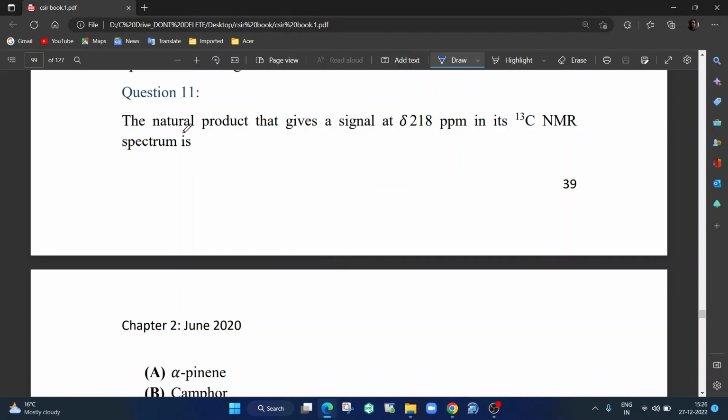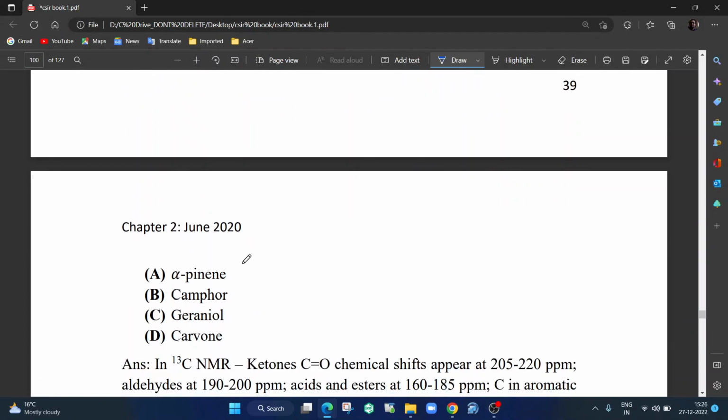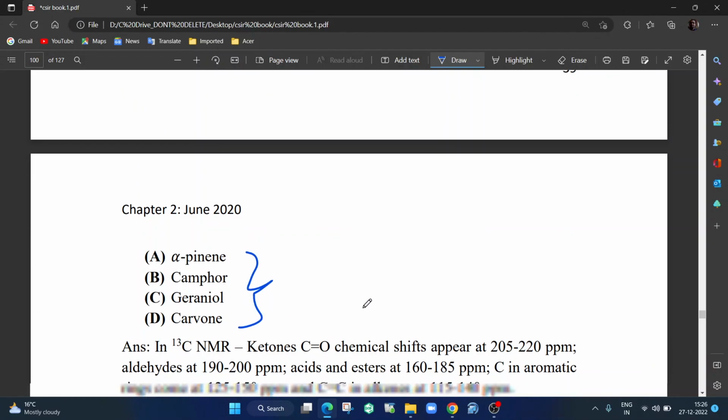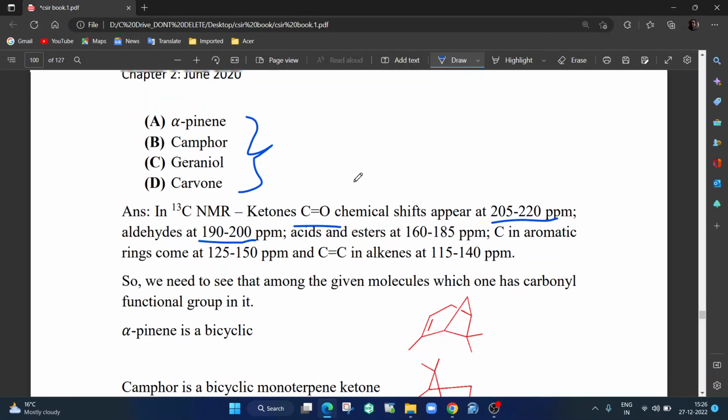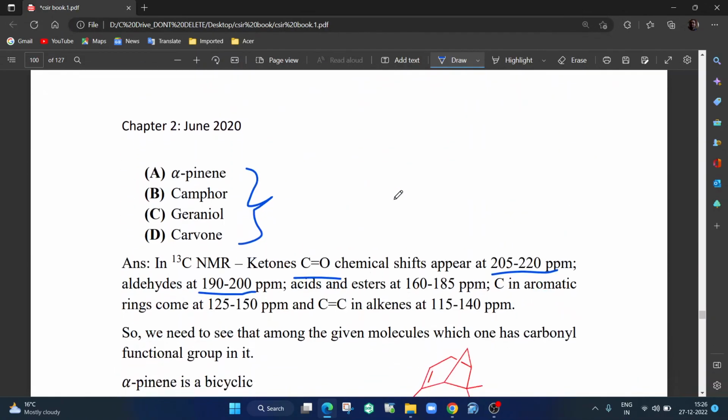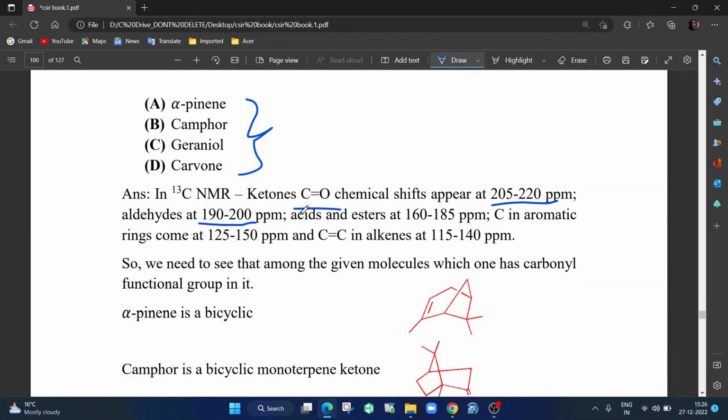Question 11 says: the natural product that gives a signal at delta 218 ppm in its carbon 13 NMR spectrum is. Now you just have to know the structure to know this. The only thing you have to know is that in carbon 13 NMR, ketones come around 205 to 220 and aldehydes come around 190 to 200. What they have asked is 218, so we almost know that it must be a ketone. Acids and esters come from 160 to 185. The aromatic region comes around 125 to 150 and alkenes come around 115 to 140.